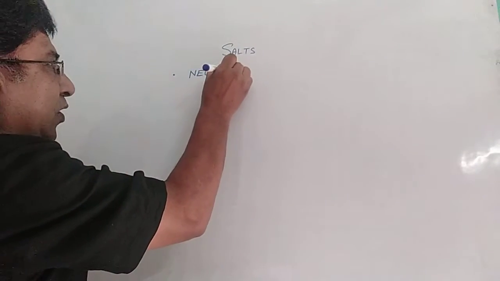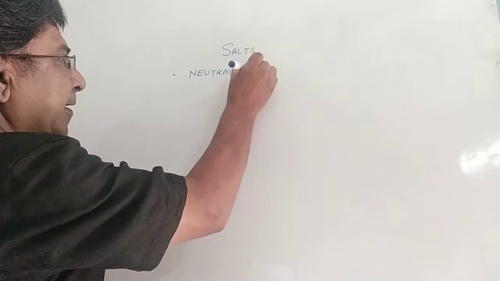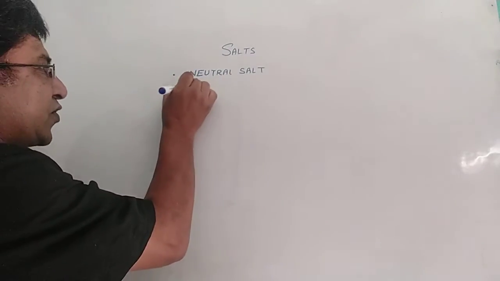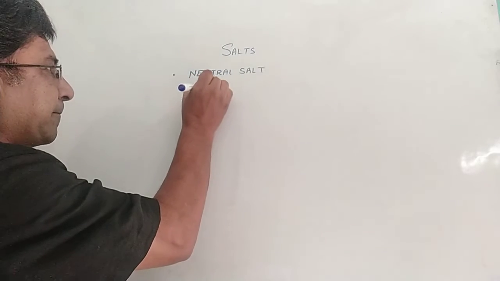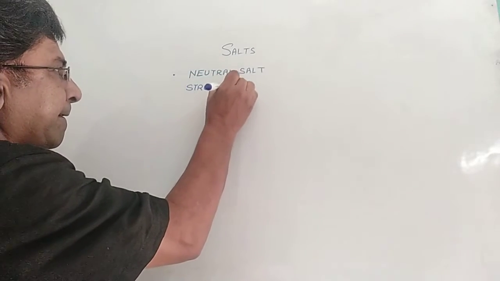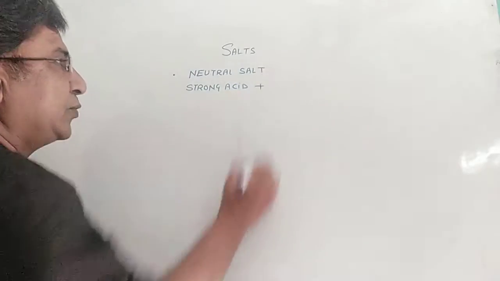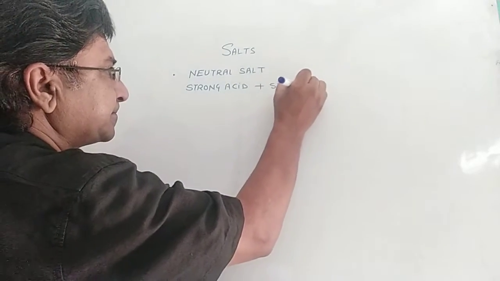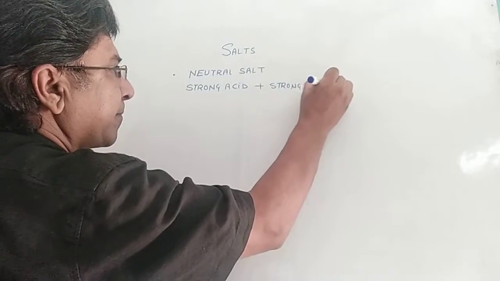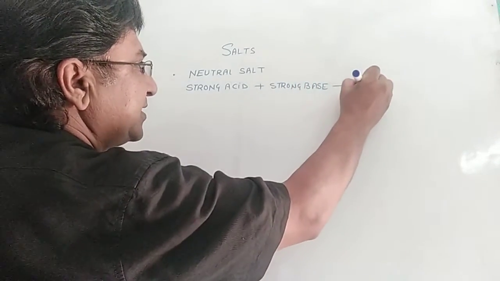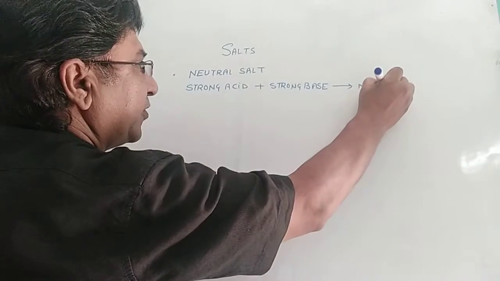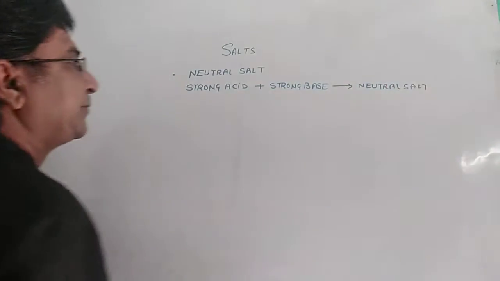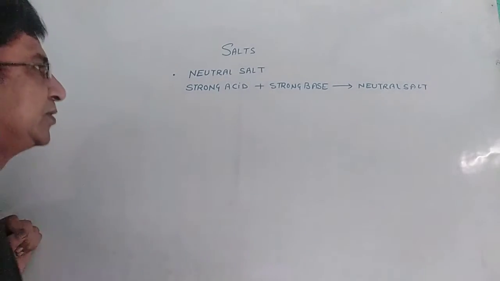Neutral salt. Remember, when a strong acid reacts with a strong base, it forms a neutral salt. This is the first type. Let's have the examples also.